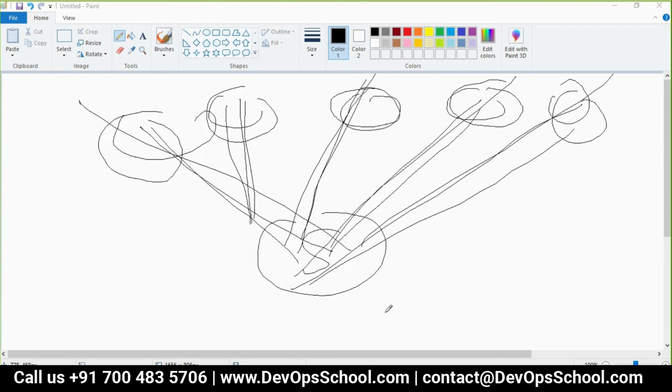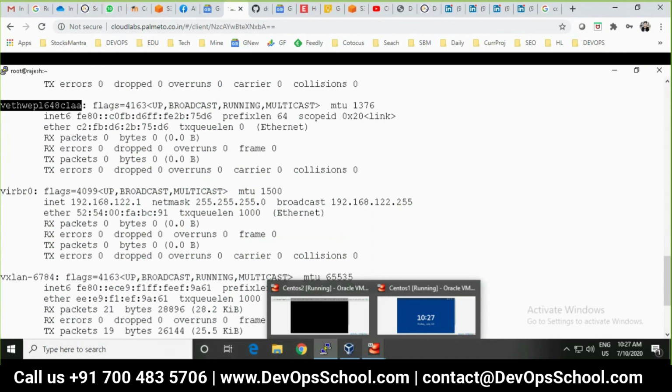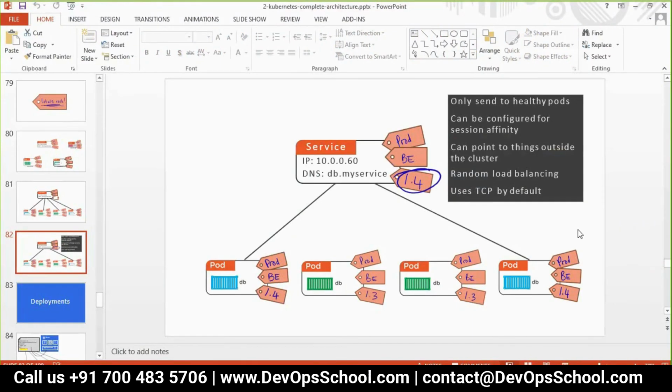Maybe let me ask this, Rajesh. I think this question is more towards whether the service handles multiple load balancing algorithms, like the round robin algorithm or the random load balancing algorithm. Random load balancing. Okay. So, guys, this is random load balancing service.